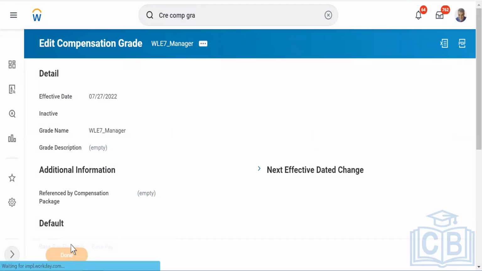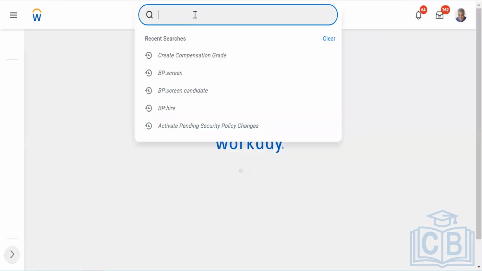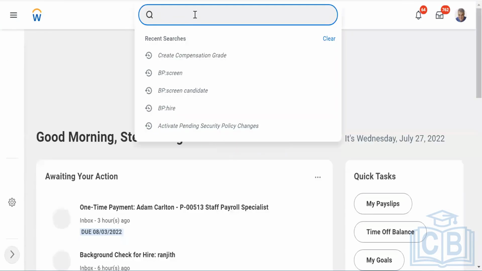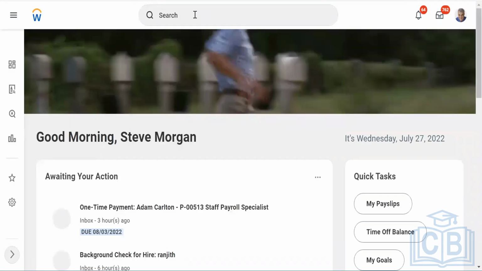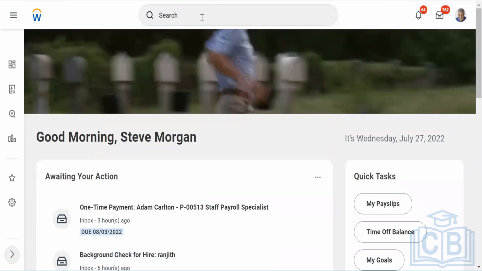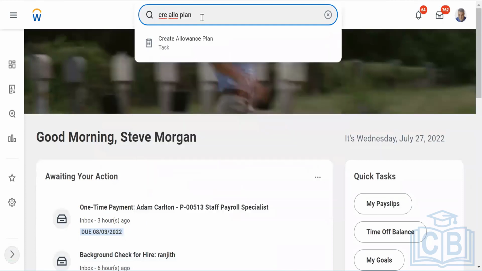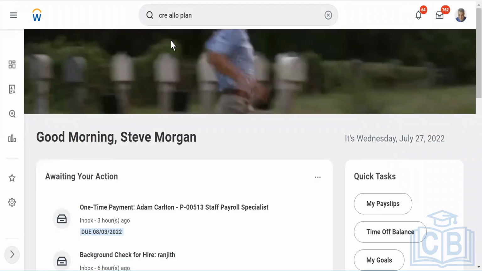So the next part we are going to cover today is your allowance plan, and we have discussed it multiple times. Let's see how exactly it is done. So the task is: create allowance plan.